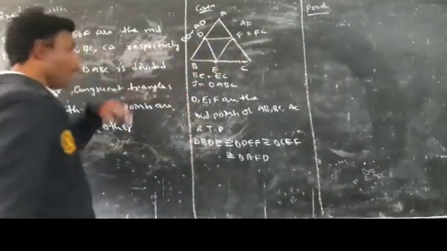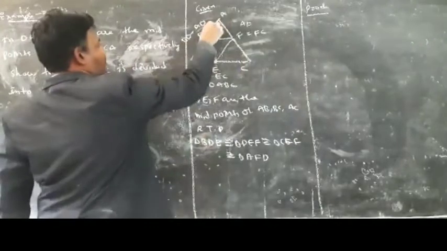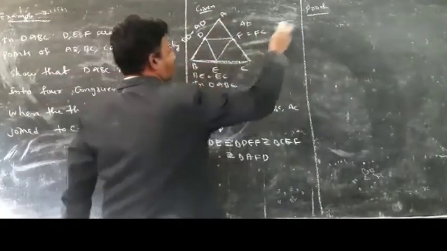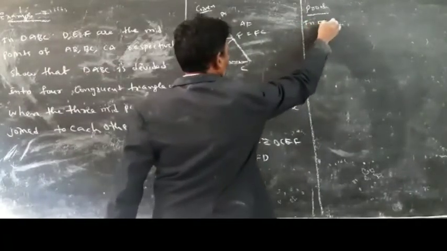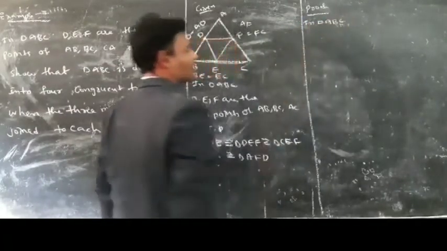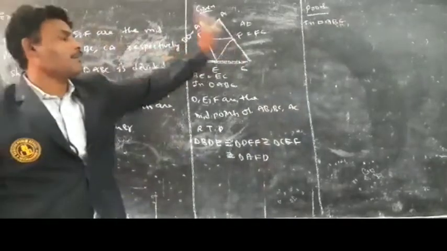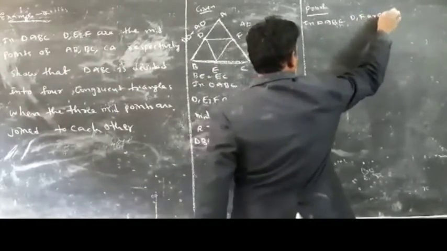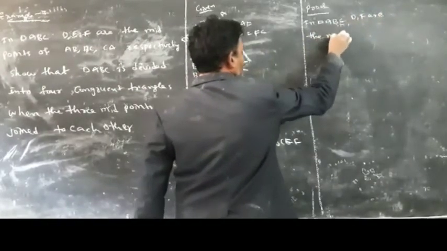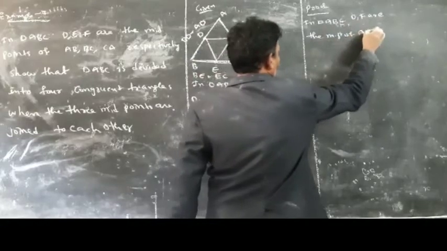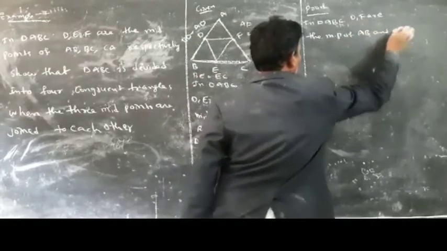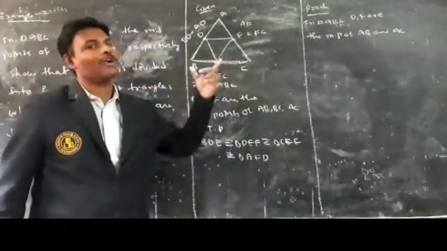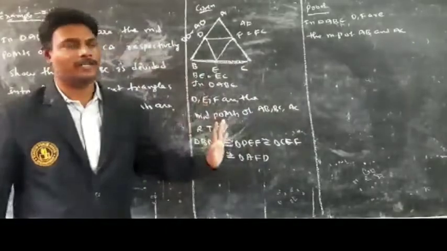So according to the midpoint theorem, see, ABC is a triangle. In triangle ABC, D and F are the midpoints of AB and AC. According to the midpoint theorem, the line joining the midpoints is parallel to the third side and also half of it.